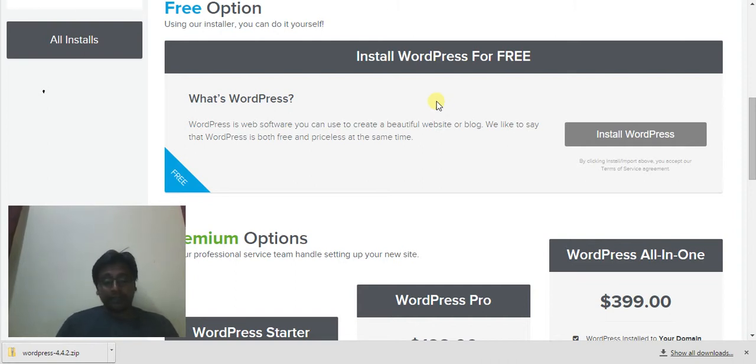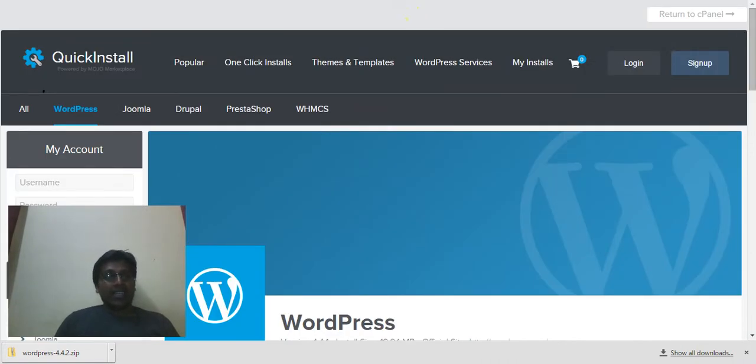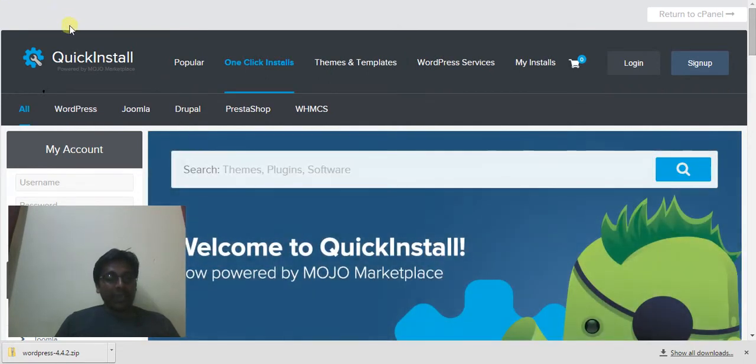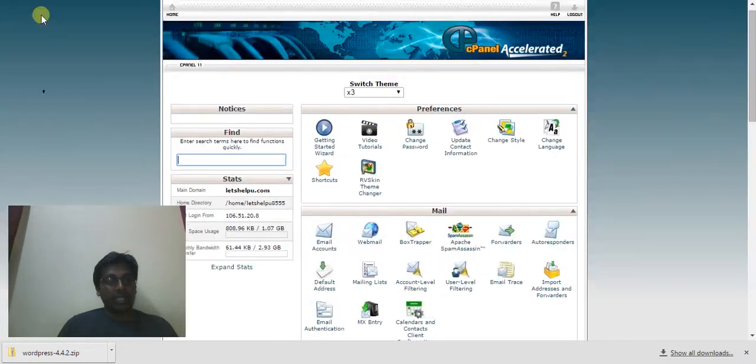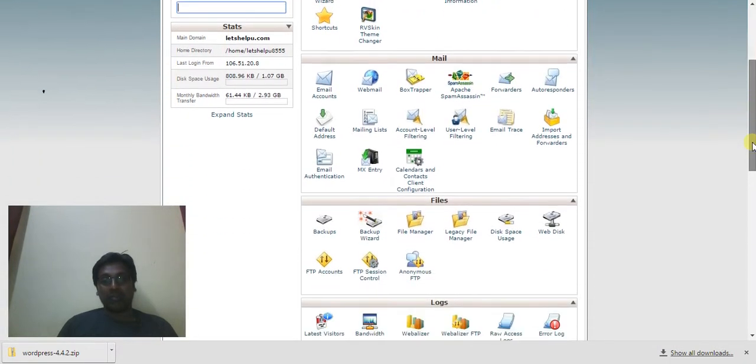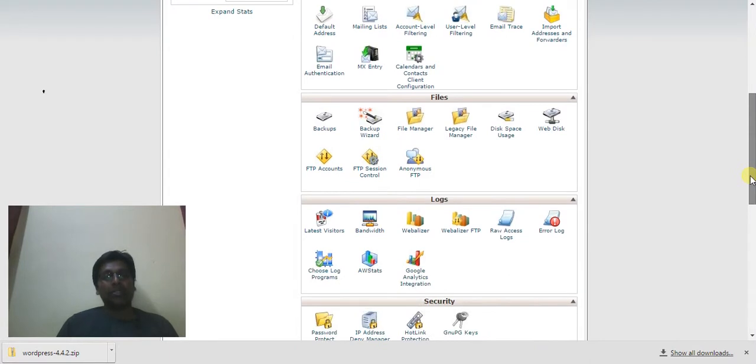That's it. What I'm going to try to do here is create a database manually through cPanel. In this tutorial, I'm going to create a database and a user, connect them, and then use those user credentials for the WordPress installation.